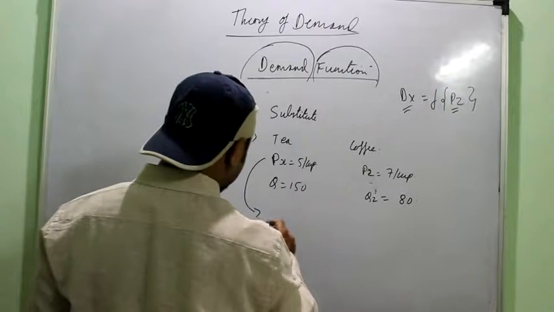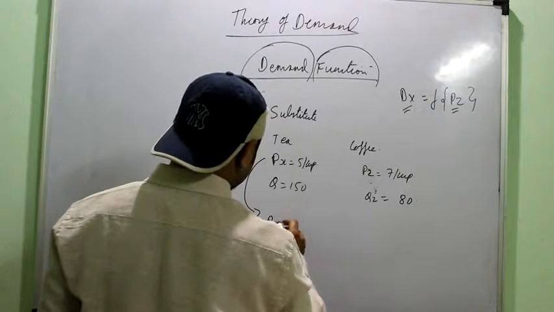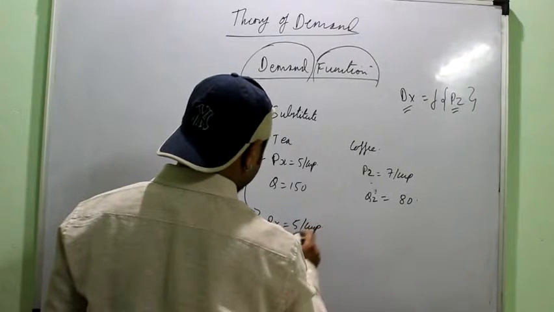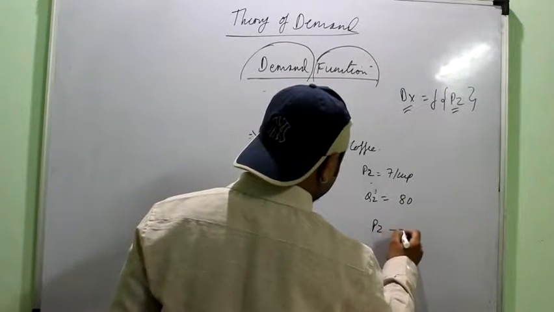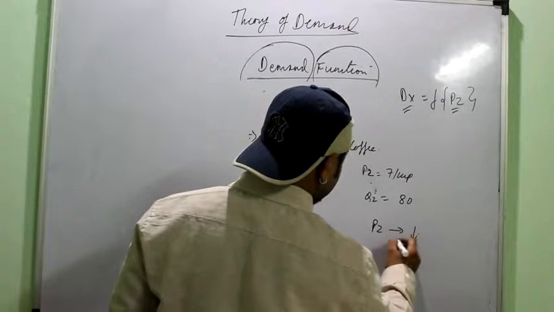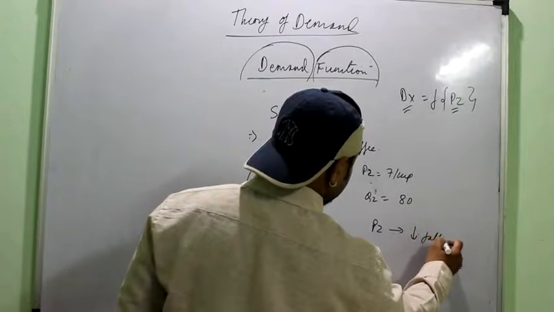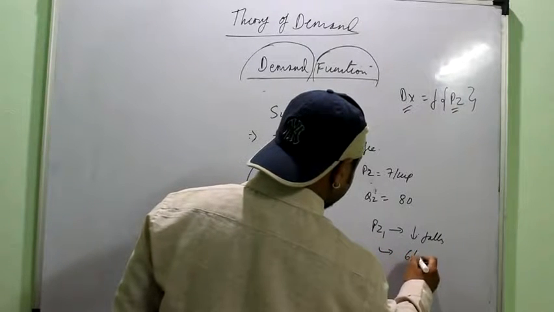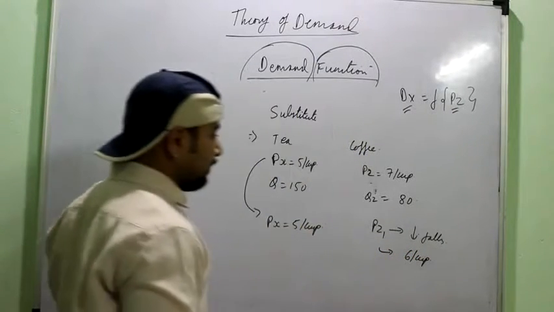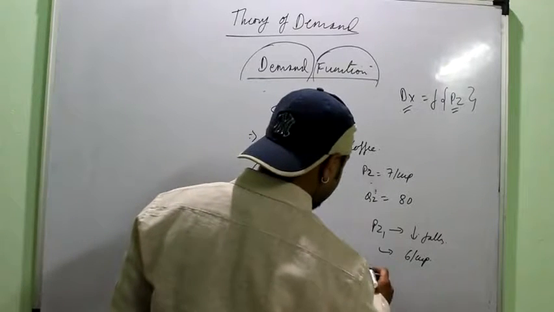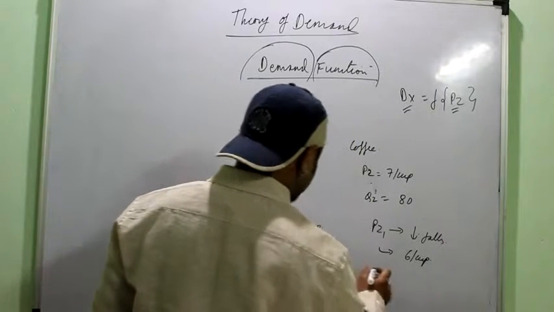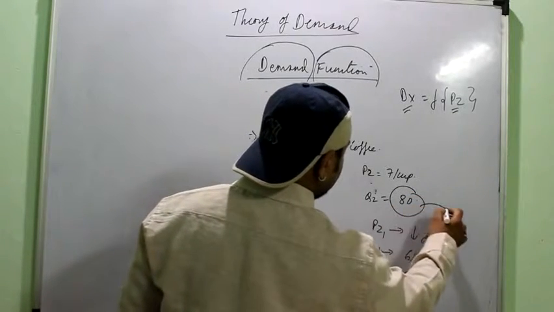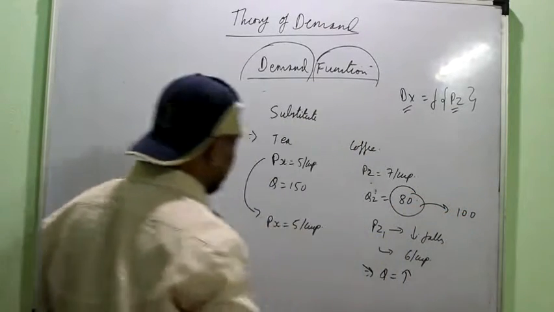Now suppose the price of tea remains the same, but the price of coffee falls. Say now the price of coffee is 6 per cup. What should happen to the demand for coffee? Should rise. Demand should rise. Maybe now say 100 people want to buy it, right?